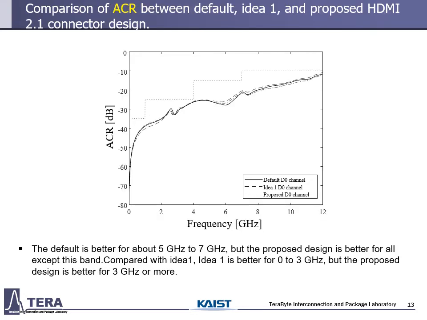This is the comparison of ACL. As shown here, the default is better for about 5 GHz to 7 GHz, but the proposed design is better for all except this band. Compared with ideal one, ideal one is better for 0 to 3 GHz, but the proposed design is better for 3 GHz or more. It has been proven that the proposed design improves the ACL.